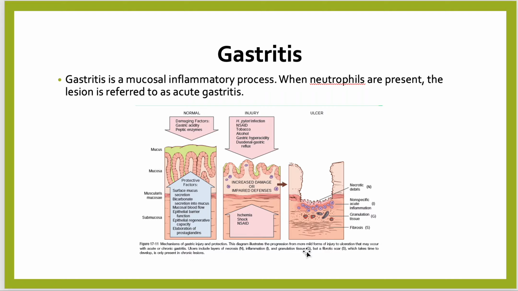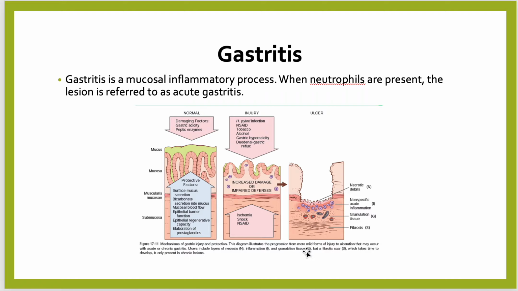Now, in this diagram, we study gastritis. What is gastritis? Gastritis is a mucosal inflammatory process. When neutrophils are present, the lesion is referred to as acute gastritis. In this diagram, we see the normal defense mechanisms for the gastric mucosa, and what the injurious factors for the gastric mucosa are.